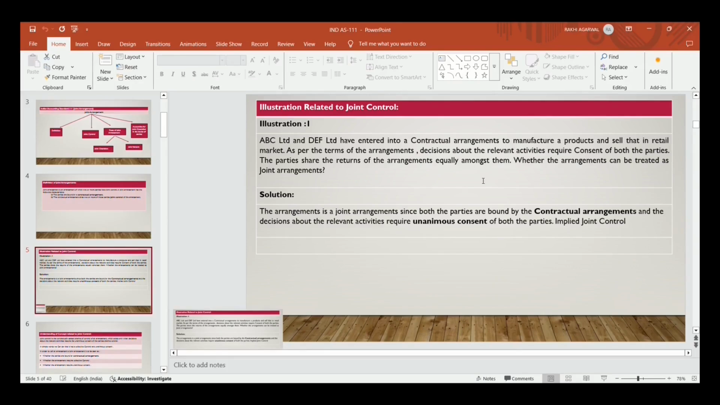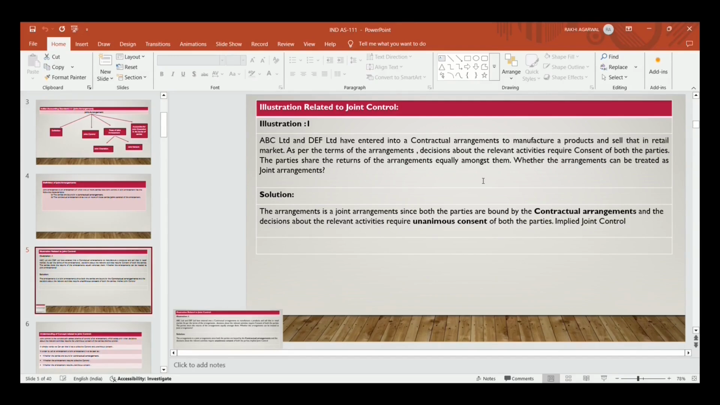Suppose ABC Limited and DEF Limited have entered into a contractual arrangement to manufacture a product and sell that in the retail market. As per the terms of the contractual arrangement, decisions about the relevant activities require the consent of both the parties. Both parties' consent is required in order to pass any decision. The parties share the returns of the arrangement equally. Whatever profits come out, they share equally.